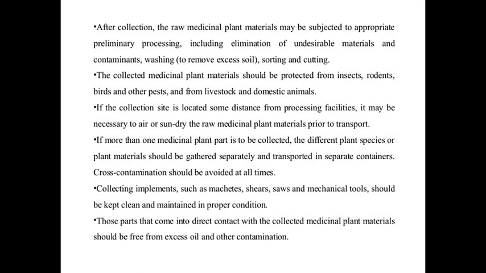Other contaminants, if present, should also be removed. Washing is done to remove the dirt or any contaminated material on its outer surface. After washing, if roots or bark are there, then slicing or cutting is done.